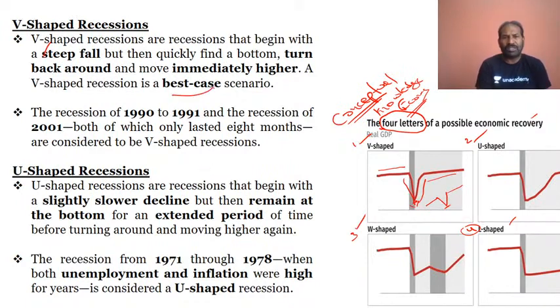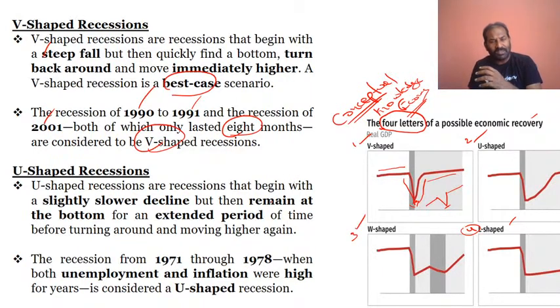So this is the best scenario of all the shapes, the V shape, wherein it falls down steeply and again bounces back very fast. That is the best scenario. And the recession of 1990 to 1991, which lasted for almost 8 months, and again the recession of 2001, are considered as V-shaped.